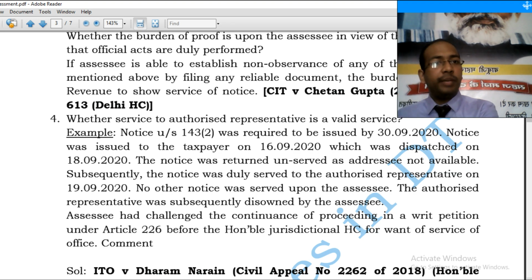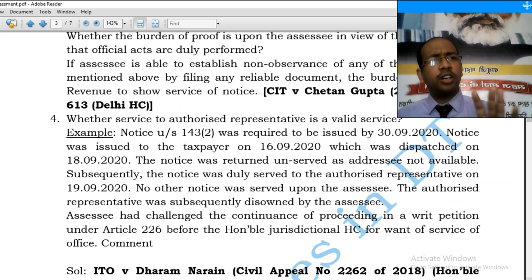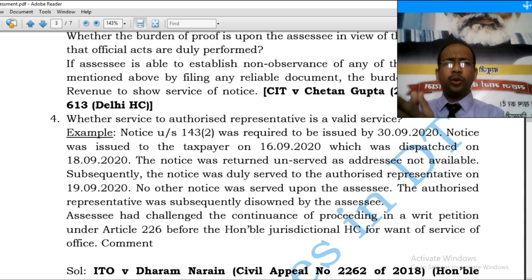Now issuance is complete here, but whether issuance is sufficient compliance of section 143(2), the answer is no, because here the term used is service. There are various high court decisions like VRA Cotton Mills, etc. of Punjab and Haryana High Court, which have held that issue or serve are the same thing. However, they are not the same thing.